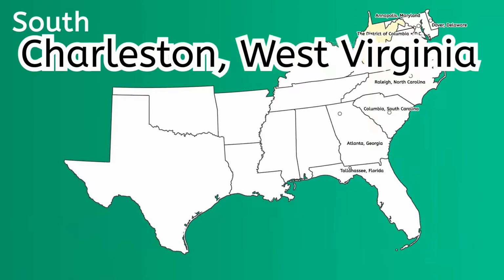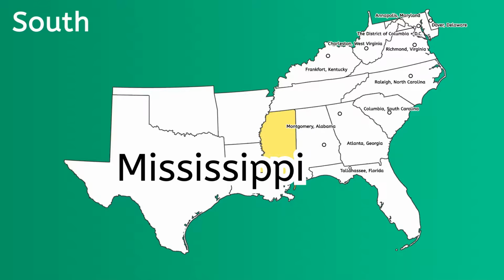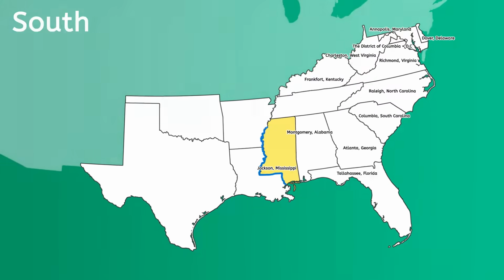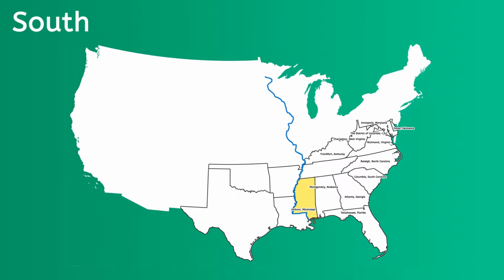Continuing, we have Charleston, West Virginia, Montgomery, Alabama, Frankfort, Kentucky, and the capital city of Mississippi is Jackson. Mississippi is a long name, Mississippi. When the Mississippi River is combined with the Missouri River, they make up the largest river system in the United States.